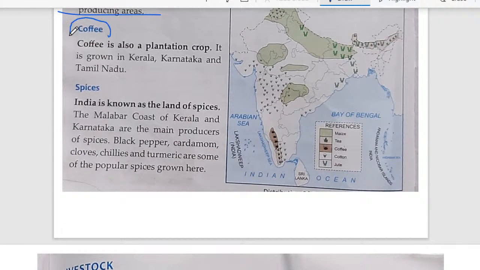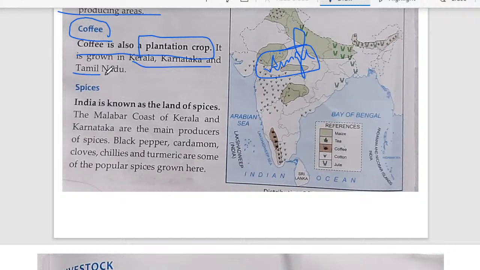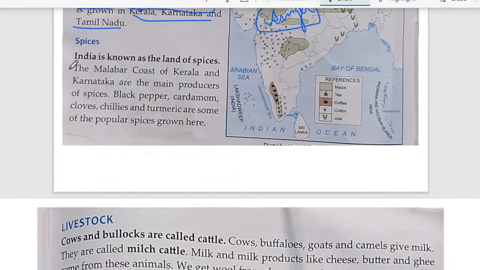Then we have another, that is coffee. Coffee is also known as a plantation crop. Again, same thing, a large plot of land is used for a single type of crop, that is called plantation agriculture. And places like Kerala, Karnataka and Tamil Nadu, again all the states of South India, are very famous for growing coffee.